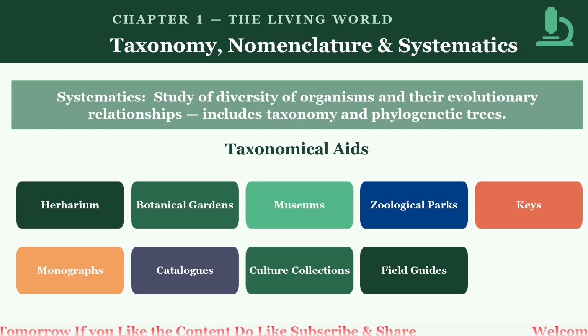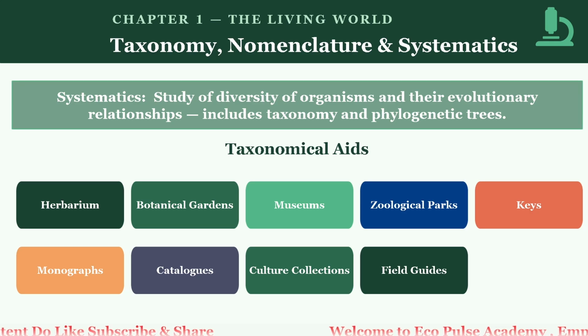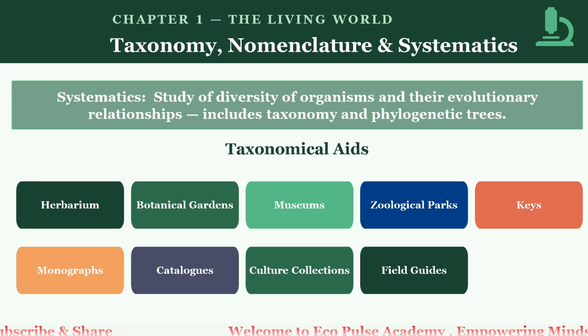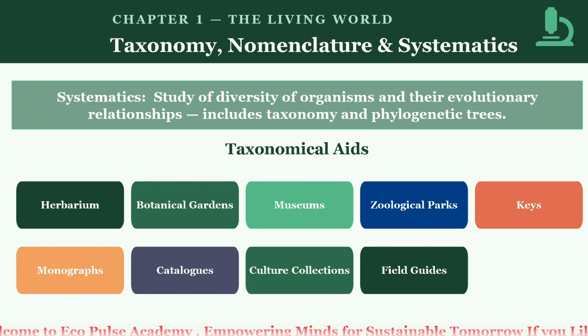What are the categories? A category refers to the rank or level in the hierarchy of biological classification. It represents a broader or narrower grouping of organisms based on shared characteristics. The main categories in the descending order we have discussed in the previous slides. That is the domain, kingdom, phylum, class, order, family, genus, and species. Each category encompasses the taxa at that level of the classification.